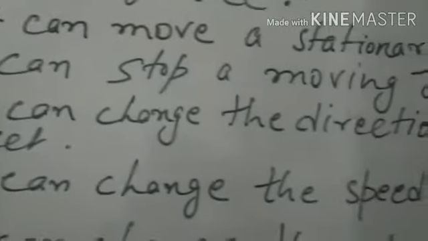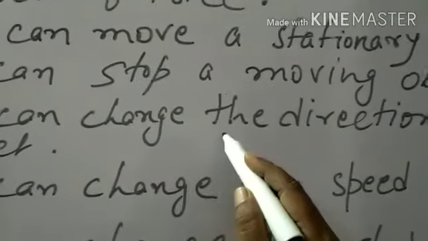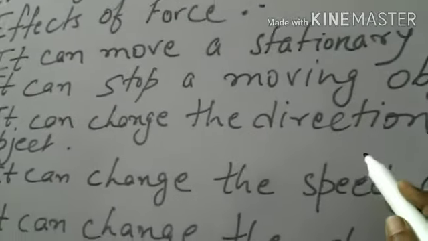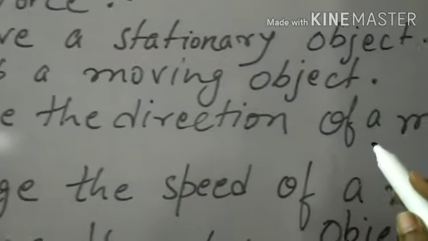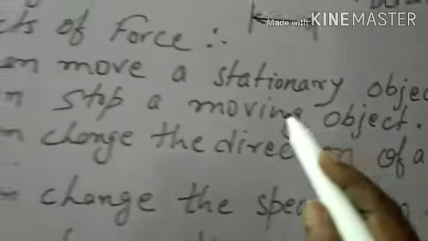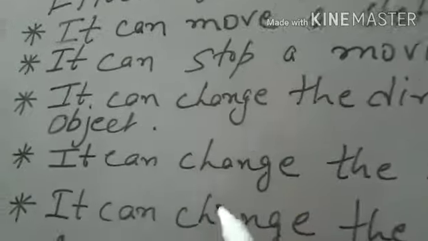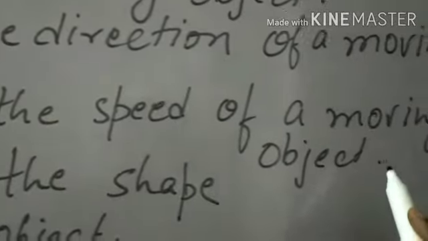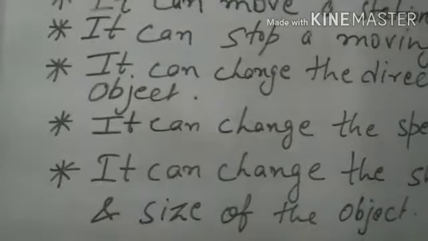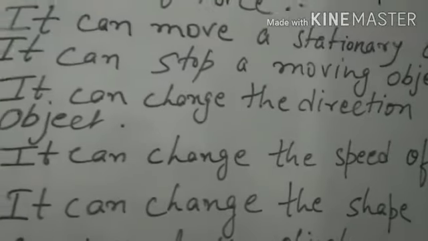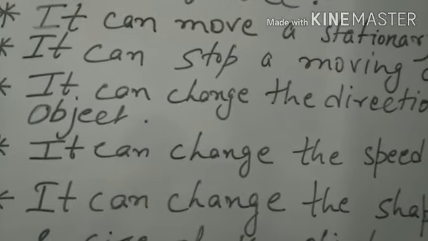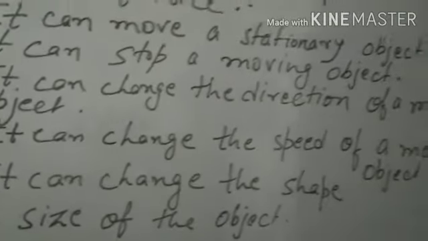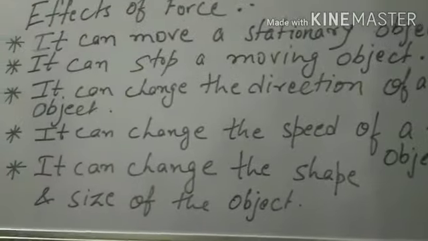Third, it can change the direction of a moving object. For example, in a cricket match, when the moving ball comes to the cricketer, then by the bat he changes the direction of the ball. Fourth, it can change the speed of a moving object. Example, if someone pushes the running bicycle from behind, then the speed of the bicycle will increase.